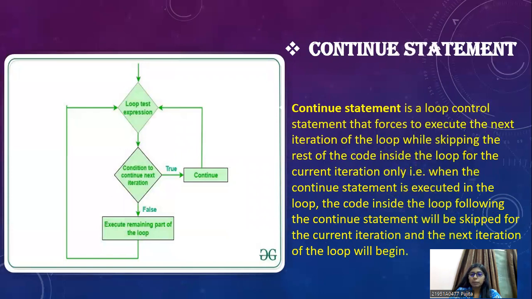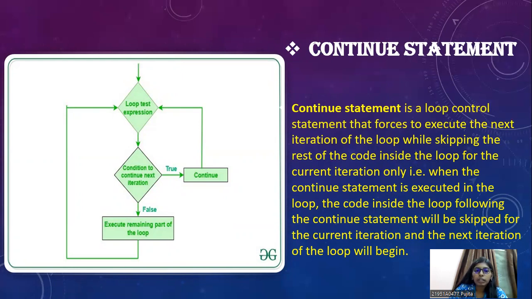And what is a continue statement basically? A continue statement is a loop control statement that forces the execution of the next iteration of the loop while skipping the rest of the code inside the loop for the current iteration only. That is, when the continue statement is executed in the loop, the code inside the loop following the continue statement will be skipped for the current iteration, and the next iteration of the loop will begin. Let's look at this diagram, which explains the flow chart of the continue statement and makes it easier and clearer for us to understand.